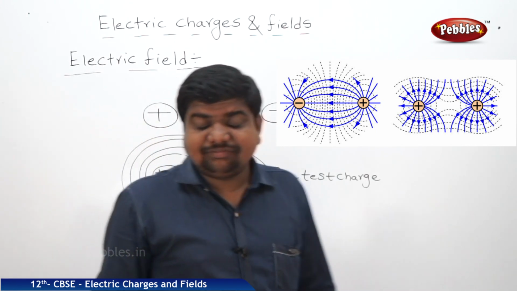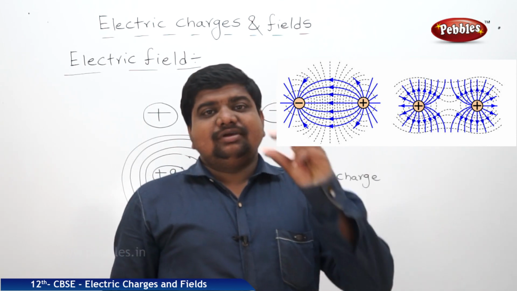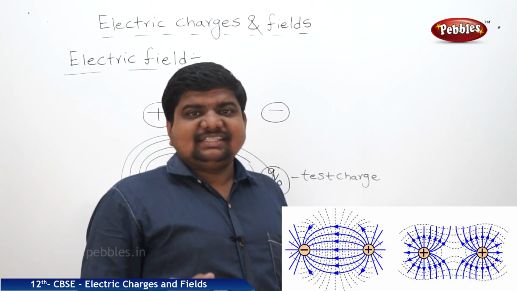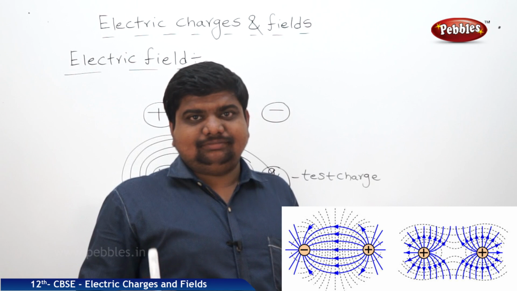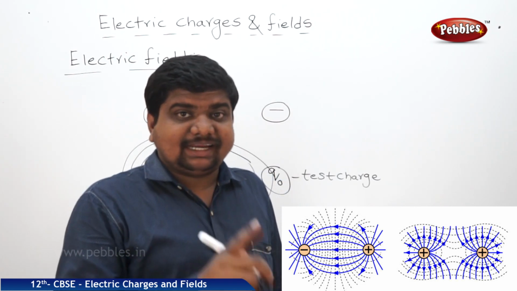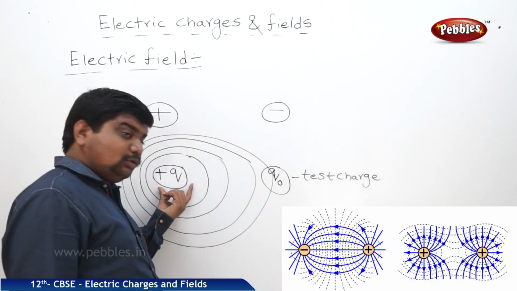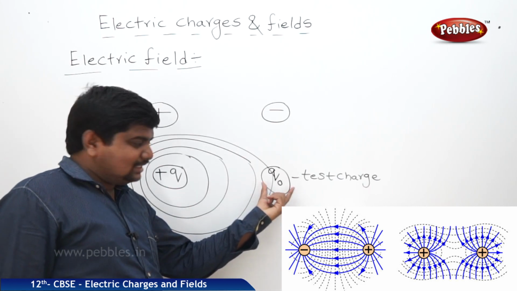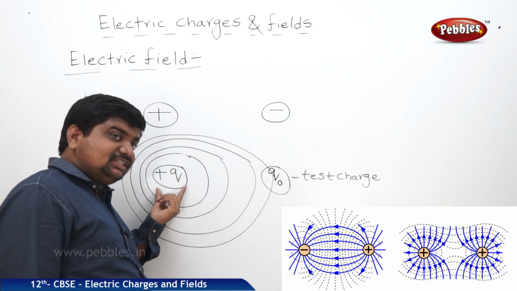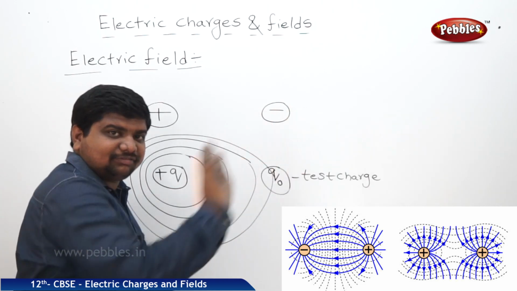So what is the definition of electric field? The space which covers a region from the applied charge to the test charge is called electric field. The space surrounding a charge where another test charge experiences a force of attraction or repulsion is called electric field. So this is the source charge, this is the test charge, and the test charge is experiencing a force of attraction or repulsion due to this source charge. The space around this source charge is called electric field.